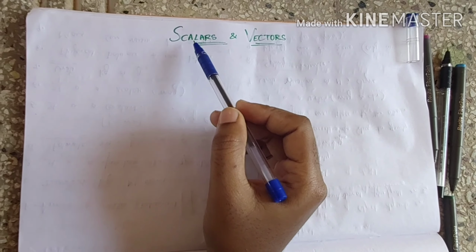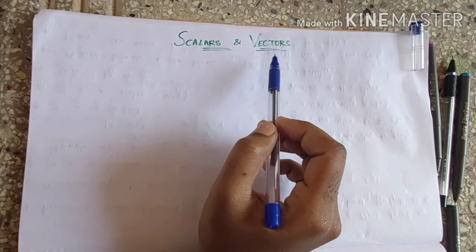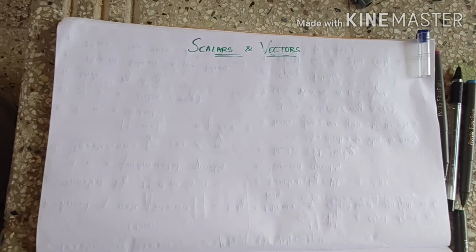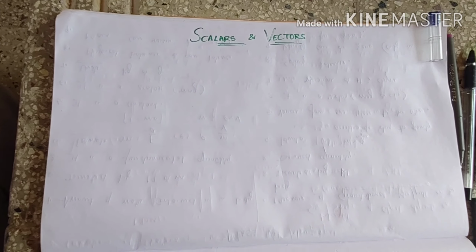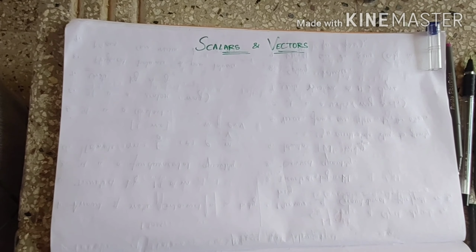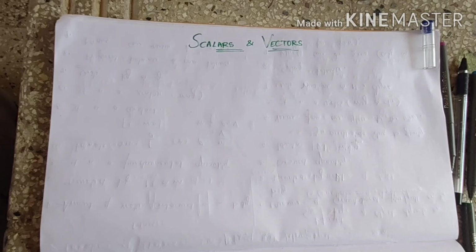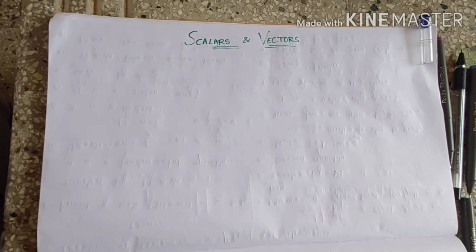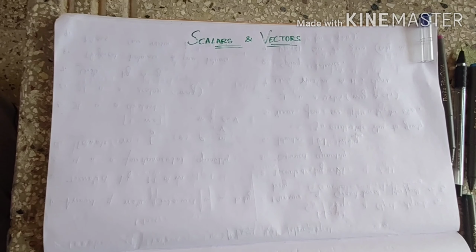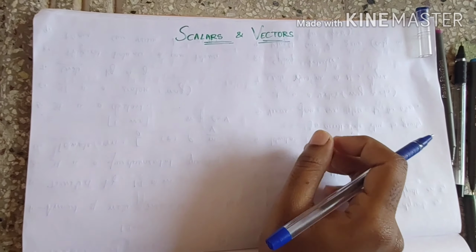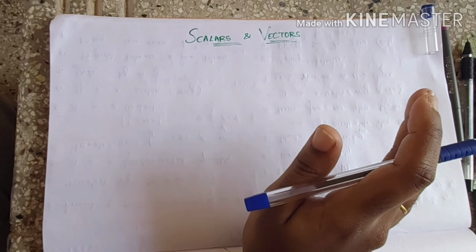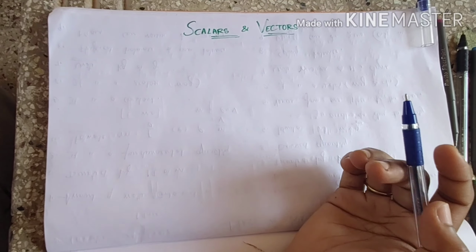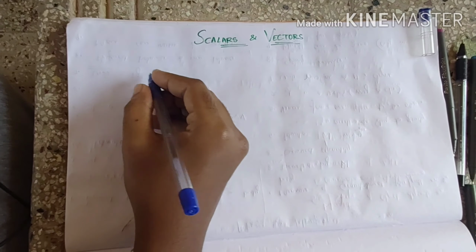Now we'll see the concept of scalars and vectors, which is going to repeat again and again till the end of physics. Wherever you see major concepts like electricity, magnetism and all, when you enter into the deeper levels like 10th plus 1 and plus 2, you'll always have the concept of scalars and vectors, which is also very important when you have objective type questions in IT. So now let us see what is a scalar.